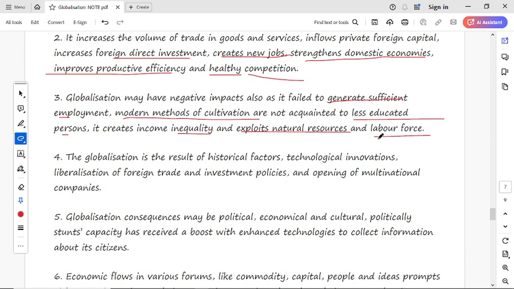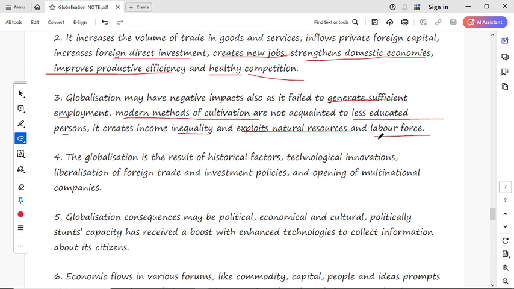Along with this, the modern tools used in cultivation cannot be used by uneducated persons, because it needs some skill to use the modern technical tools. It also creates income inequalities and exploits and harms natural resources and labor.